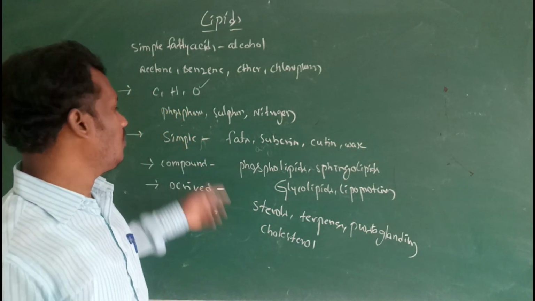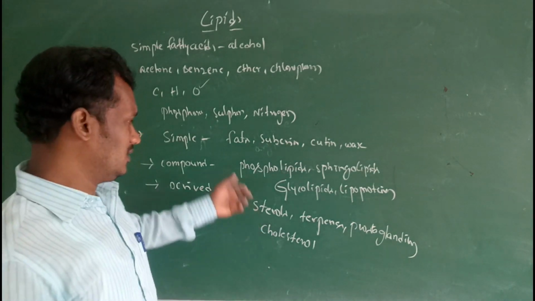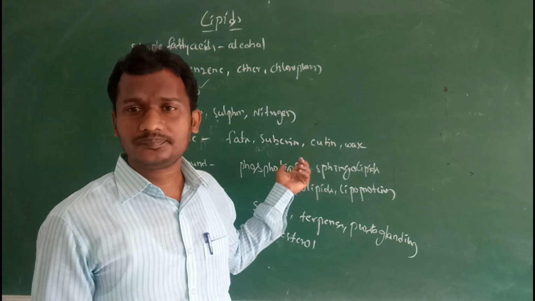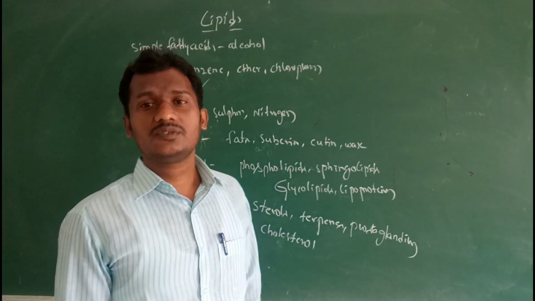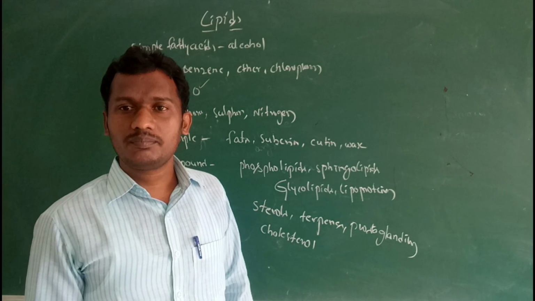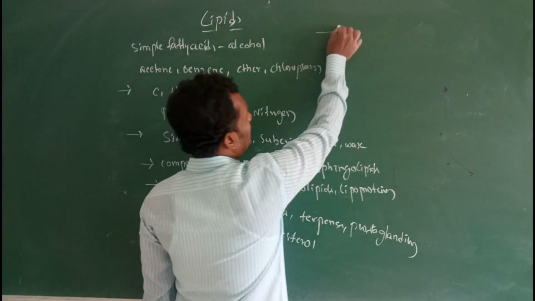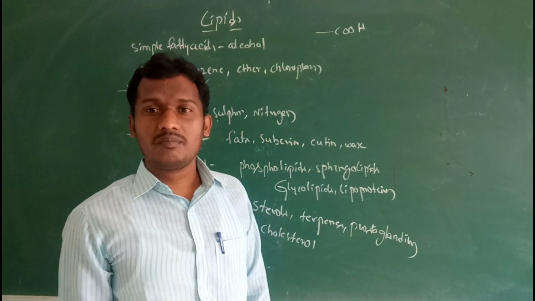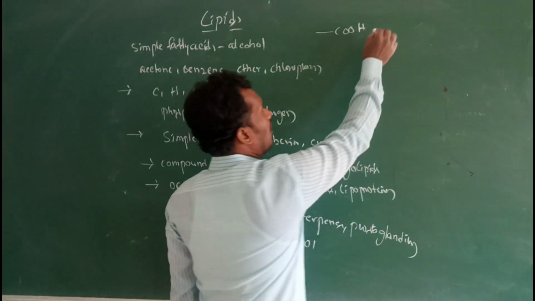Coming to simple lipids first. These simple lipids contain fatty acids and alcohol. Fatty acids contain the carboxylic group, which is attached to an R group.